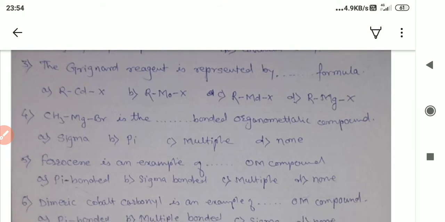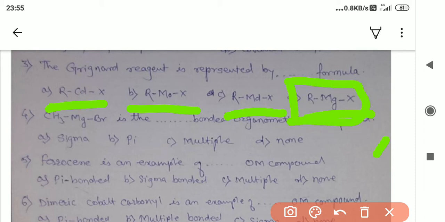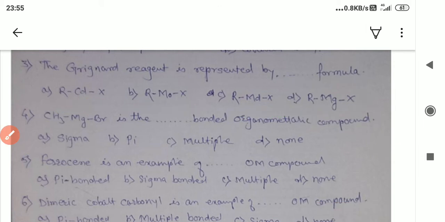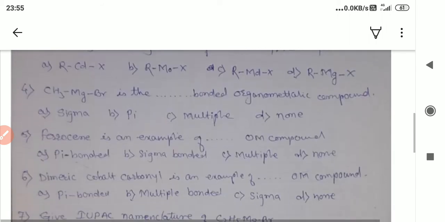Then third question is the Grignard reagent. See, in organometallics, this Grignard reagent is a very famous one, and you must remember about this Grignard reagent. This Grignard reagent is denoted by: A option RCdX, B option RMoX, molybdenum, then RMdX, and RMgX. So out of this, the D option is the correct one. RMgX, for example methyl magnesium chloride.